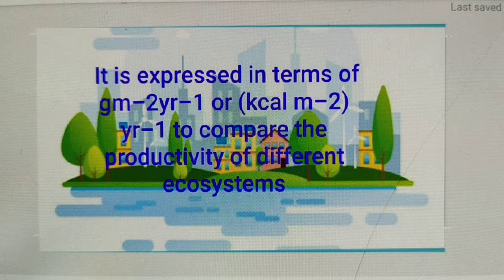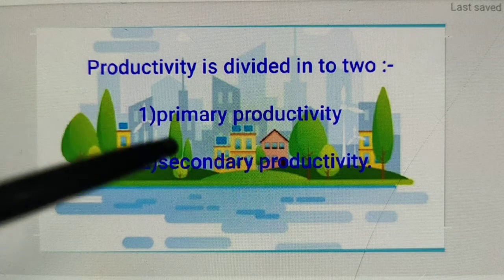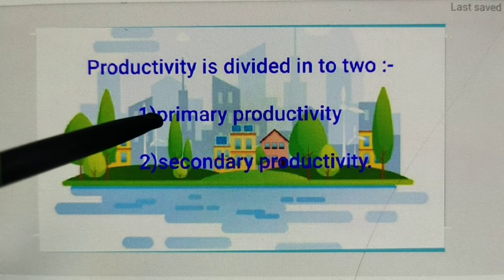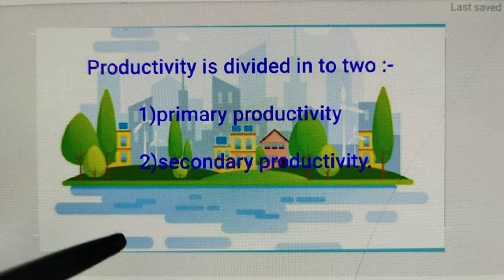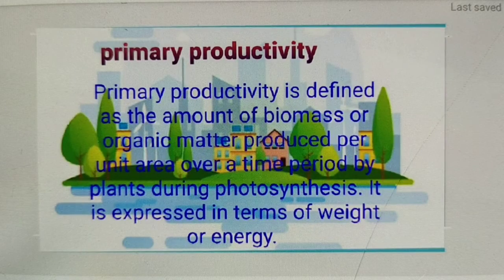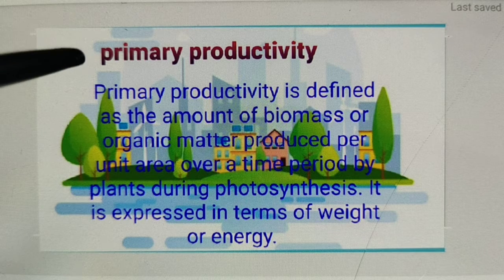Next, come to the headline: types of productivity. Here productivity is divided into two types, number 1 primary productivity, number 2 secondary productivity. Now come to the primary productivity. What do you mean by primary productivity?